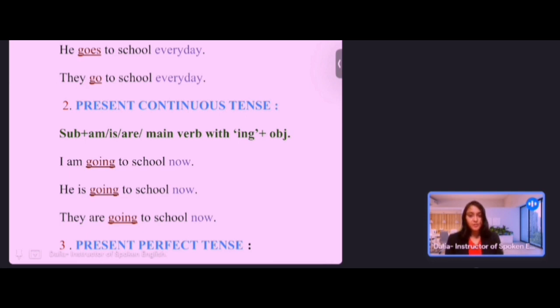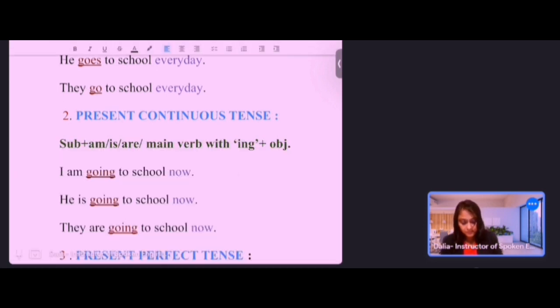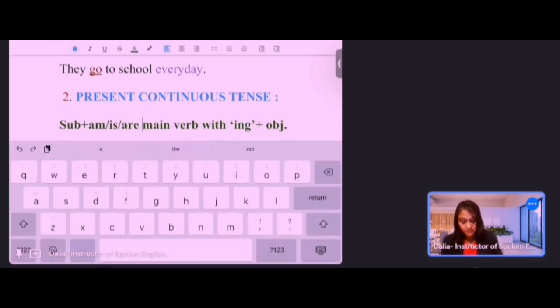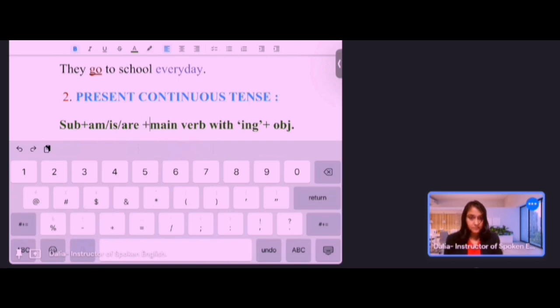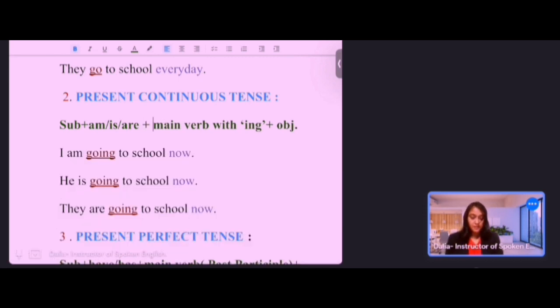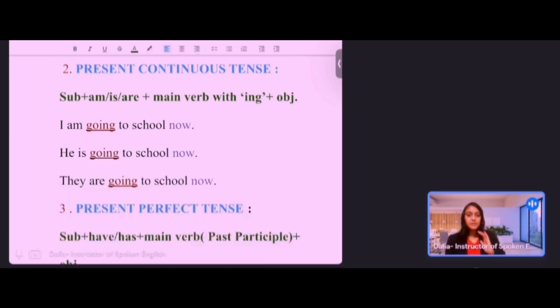What is the structure of present continuous tense? Subject plus auxiliary verb am, is, are, then main verb with ing, plus object. Always remember: subject plus auxiliary verb am, is, are in order to the subject, plus main verb with ing, plus object.